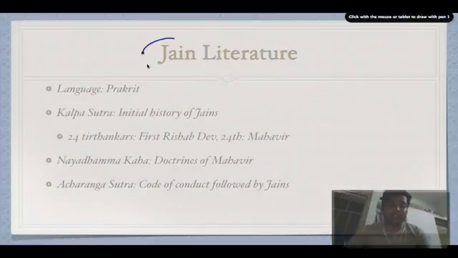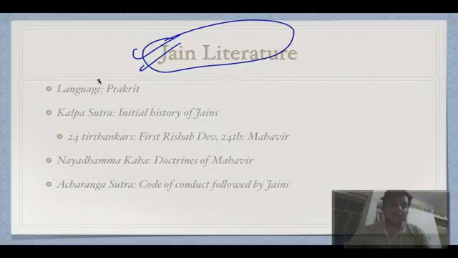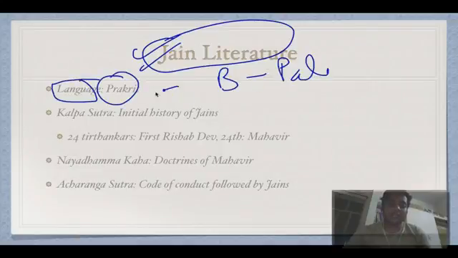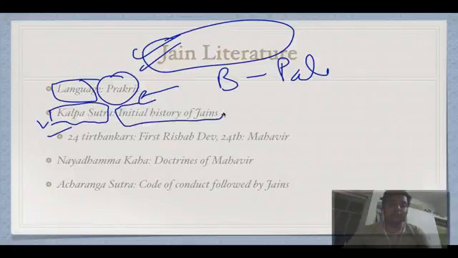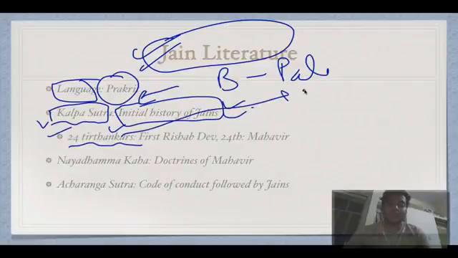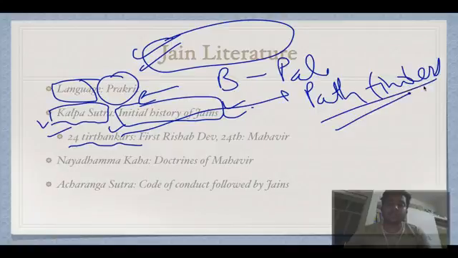Then we have Jaina literature or Jain literature, whatever you call it. The language is Prakrit. For Buddhist it is Pali. For Jain it is Prakrit. Then Kalp Sutra is the first book. It deals with the initial history of Jains, like there are 24 Tirthankars. Tirthankar literally means pathfinders. So I'll be dealing with Jainism and Buddhism in detail.